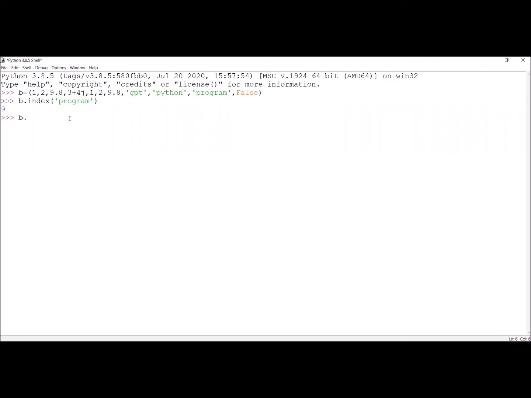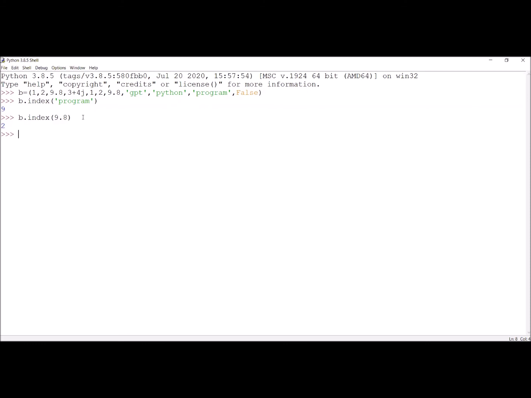Now what is the index of some 9.8? Remember here, the 9.8 is appearing two times. This is the first 9.8 which is appearing at index 2, and this is second 9.8 which is appearing at index 5. Only the first 9.8 index will be given, that is index 2.